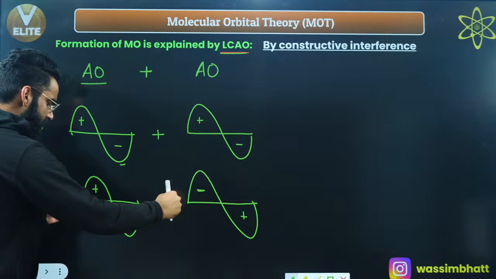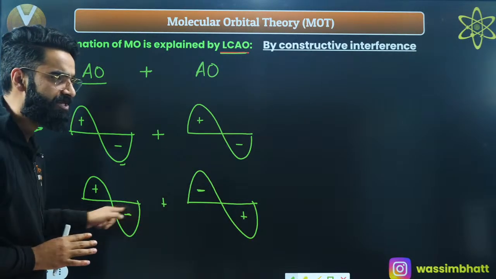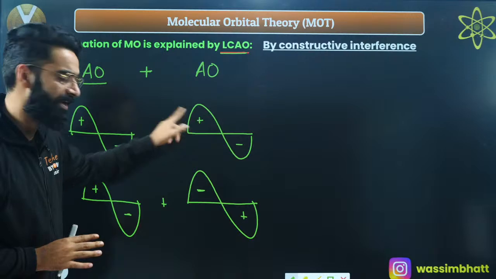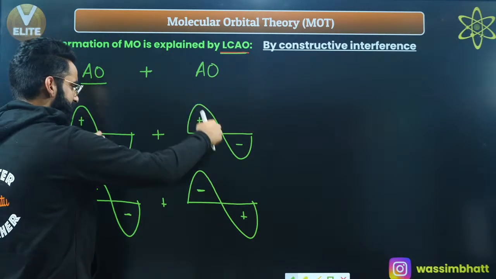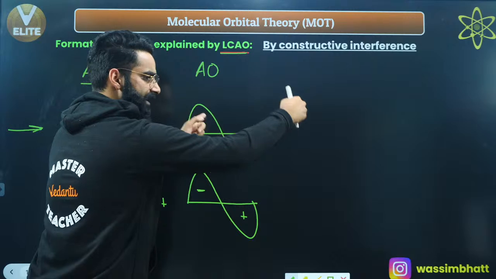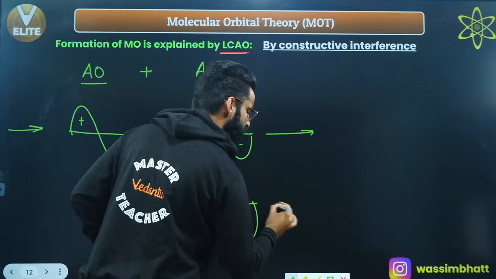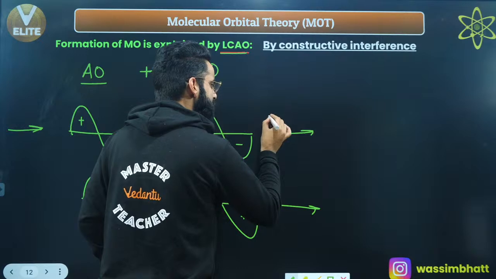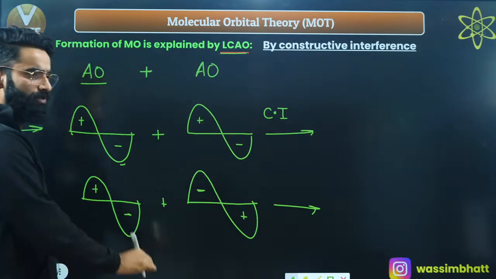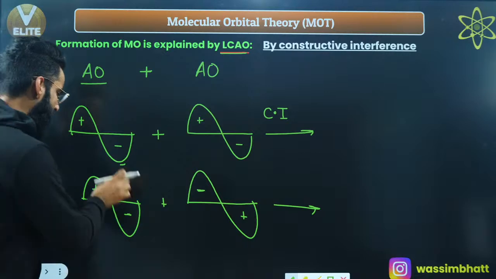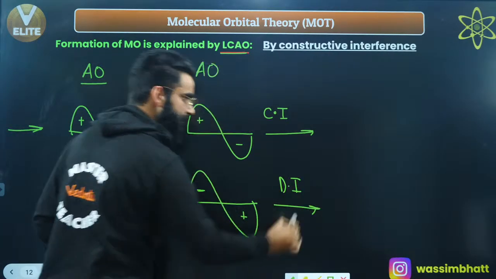But over here, both the waves are not in phase. These two are out of phase. These two are in phase. These two are out of phase. These two waves are going to start simultaneously like this and move simultaneously like this, right? These two are out of phase. And when two waves are in phase, they always show constructive interference. And when the two waves are out of phase, they always show destructive interference.